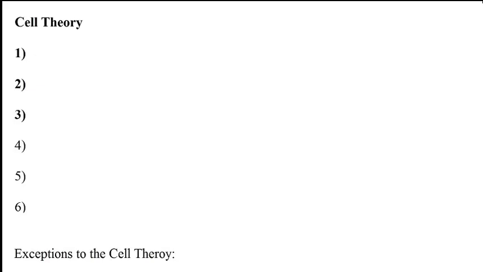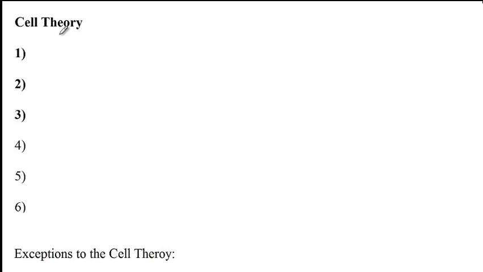The first time that the cell was discovered was in the 17th century, when Robert Hooke observed a slice of cork under a compound microscope. All he could see was a multitude of tiny pores that resembled compartments of a honeycomb. From there on, he gave the name cell to these structures. But because cork was a dead structure, he couldn't see the internal structures of a living cell. About 10 years later, scientists were able to see a live cell under a microscope, and they described cells as moving organisms.